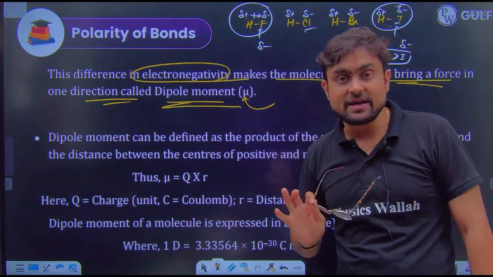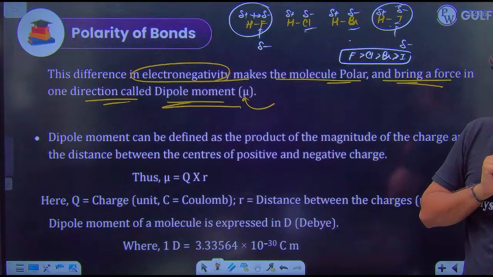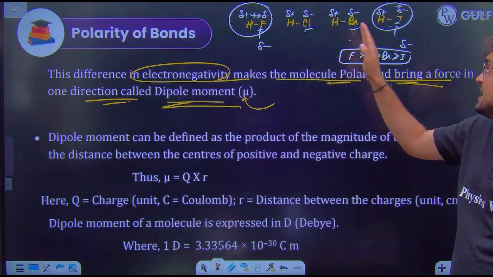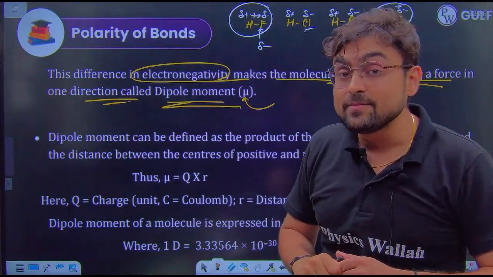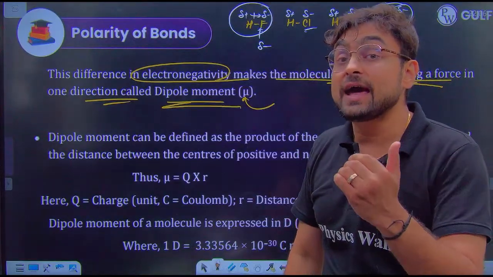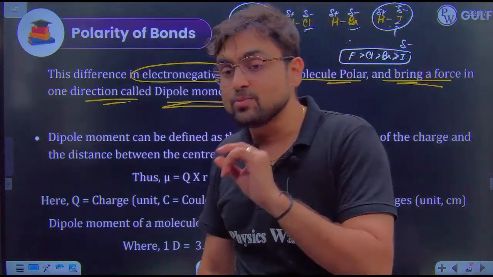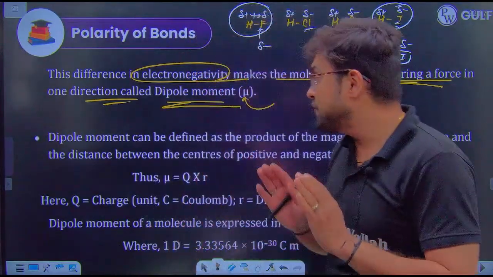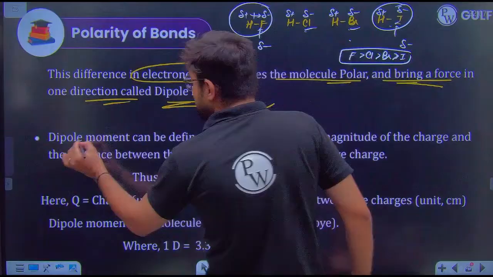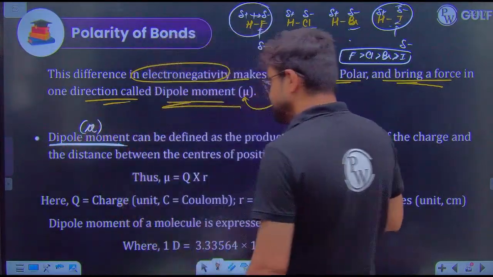Is this clear with everyone? Is this point clear? So now the problem is, if the bond polarity is different, how will we be able to calculate that? How will we know which bond is more polar and which bond is less polar? In order to find out, we use a concept called dipole moment, denoted by mu.